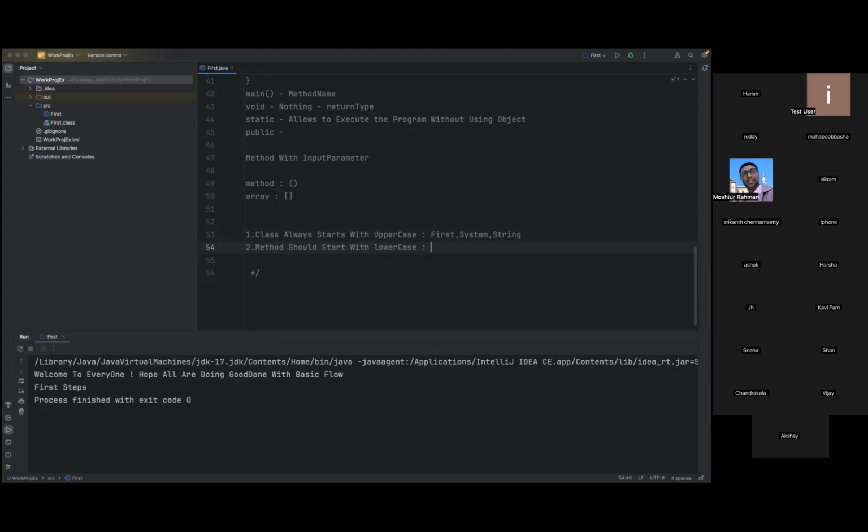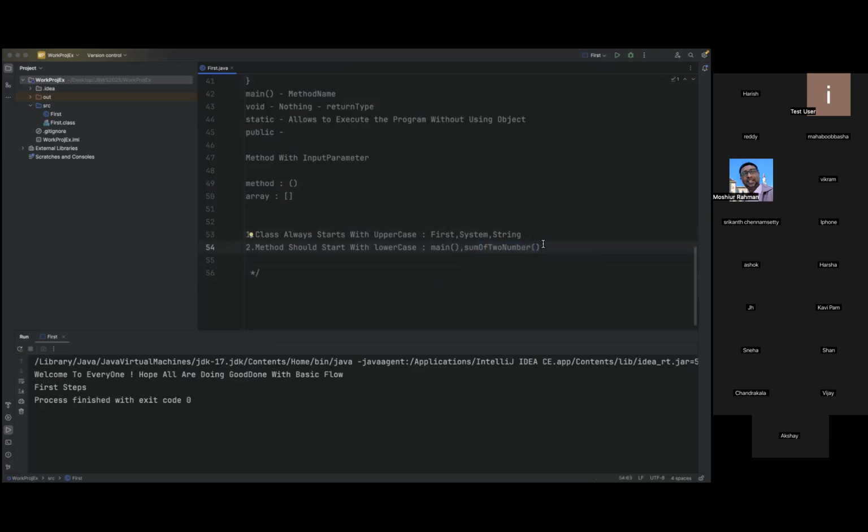What do we mean by method? For now, you can go with the main method. If you want to use a method name with two or more words, like the sum of two numbers, how can we write it? We need to follow camel case: sum, then Of with uppercase O, then Two, then Numbers, like this. This is the correct naming convention. If you have a method name with multiple words, follow camel case. Camel case is where one word is followed by another word that starts with uppercase, and each further word starts with uppercase.